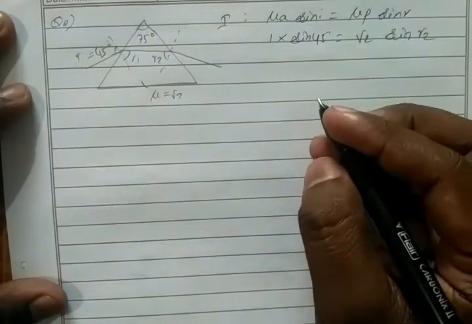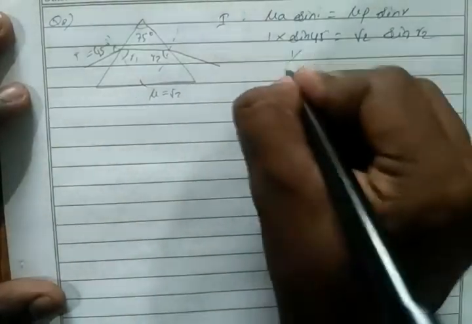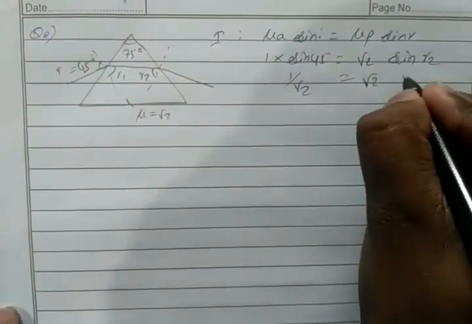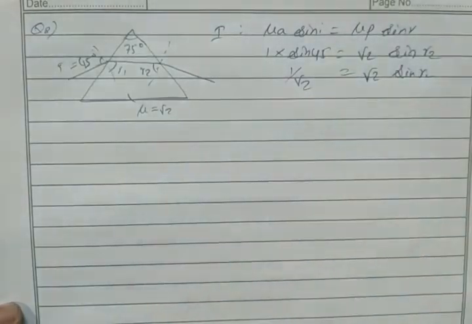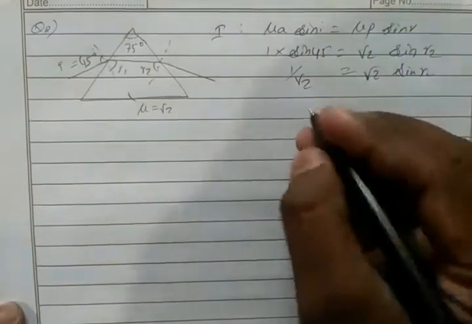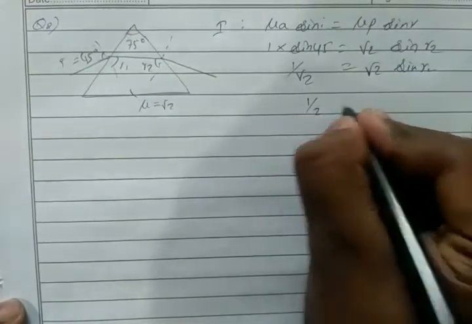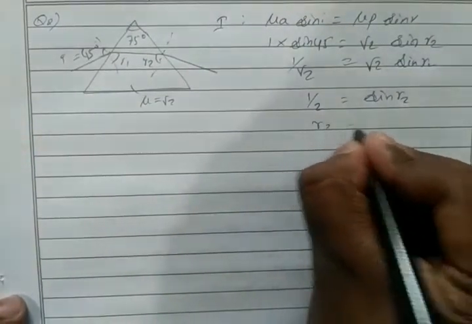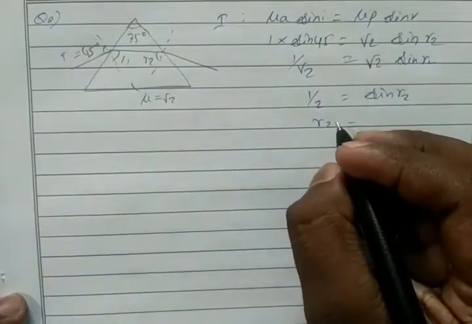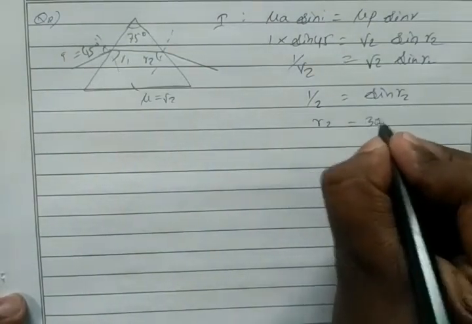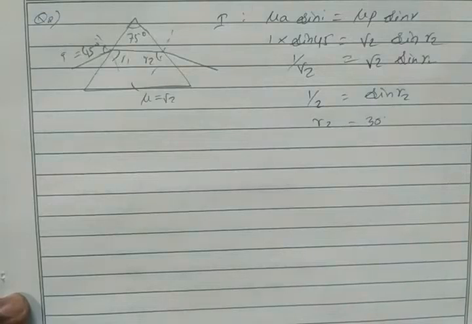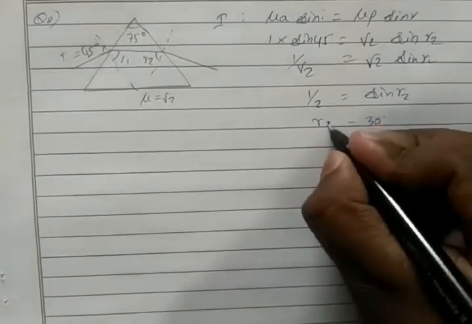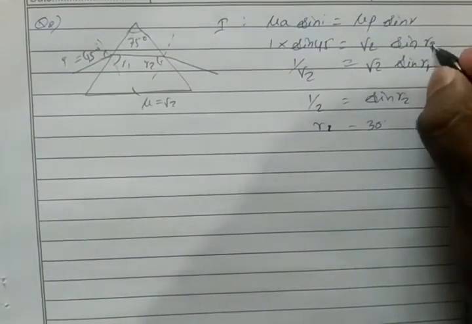So sine 45 value is 1 by root 2, equal to root 2 sine r1. So root 2 into root 2 it will be 2. We have 1 by 2 equal to sine r1. So r1 equals, for sine we have 30 degree. So sine 30 degree will be 1 by 2. Then we found r1, this value is r1.